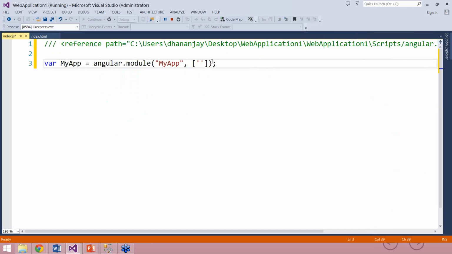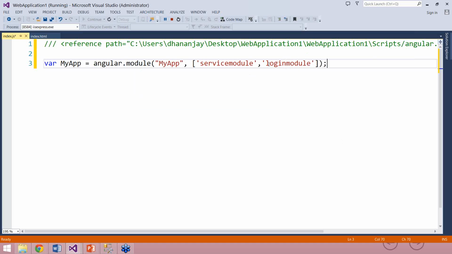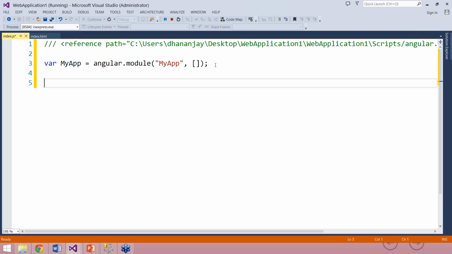Let us say later in the application you have a module called service module. You'll pass that module like this. You have another module called, let us say, login module. You'll pass that module like this. In this way, you pass those modules as dependencies to your main module, and myApp will work as the main module. So let me go ahead and delete this, because right now we don't have any module created with that name. So here we have created a module.